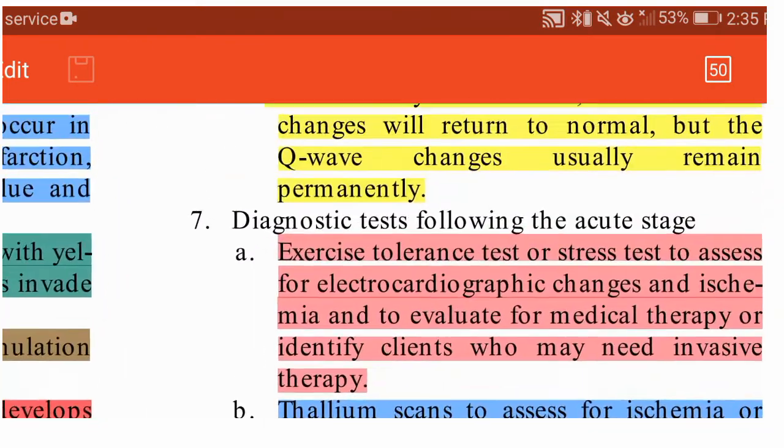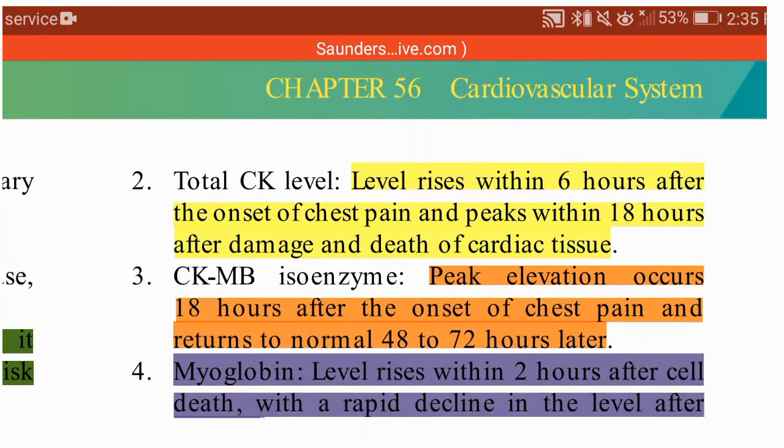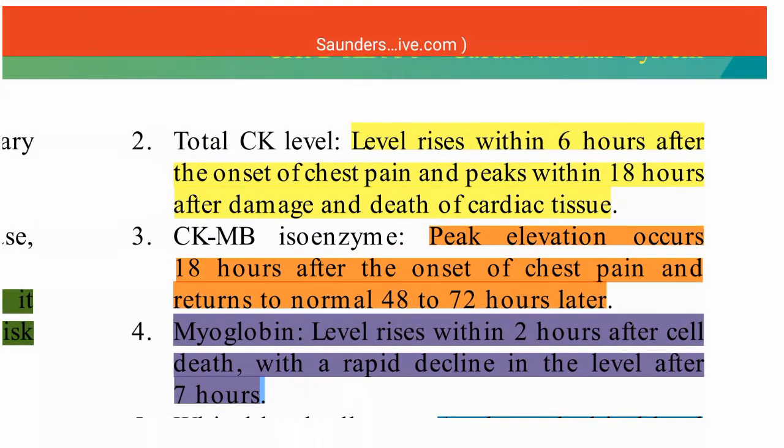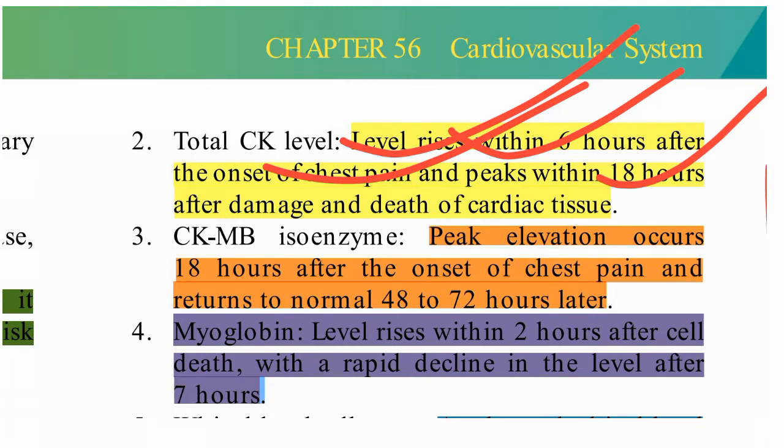This I already told you in the diagnostic procedure, but again we see total CK level. It will rise within 6 hours after the onset of chest pain, and it peaks within 18 hours after damage and death of cardiac tissues.